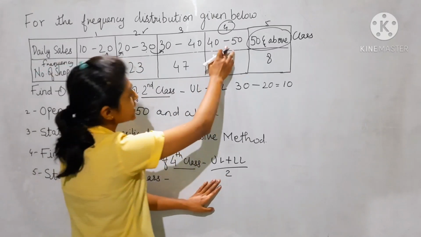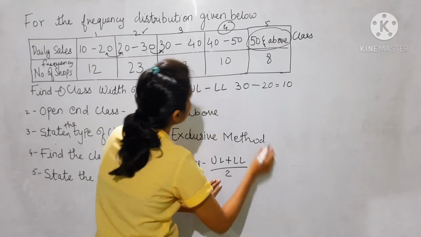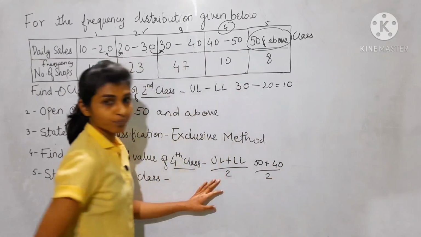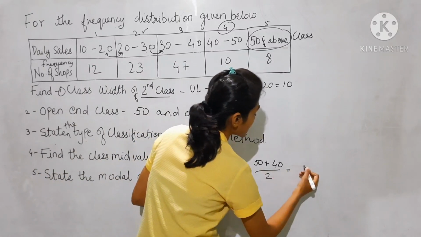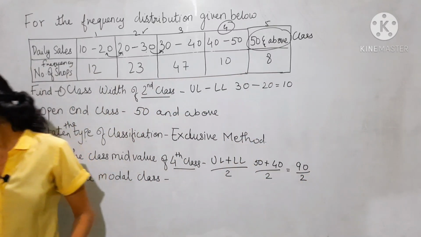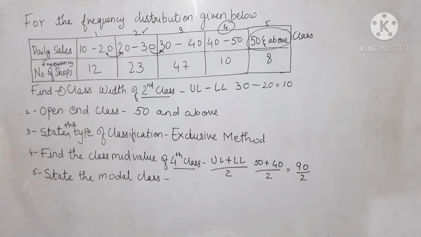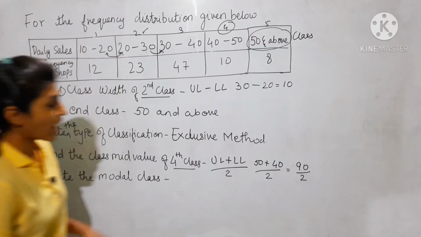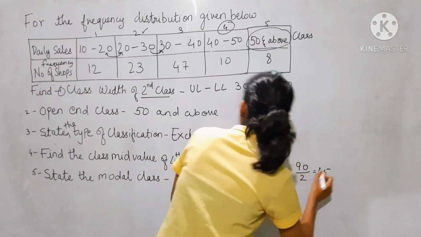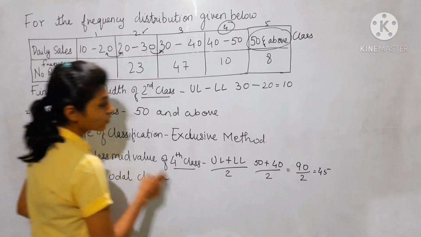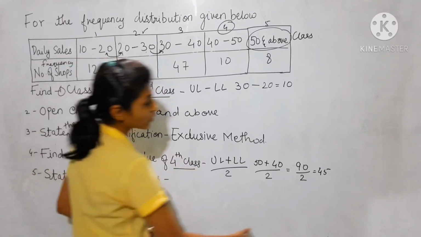The fourth class upper limit is 50 plus the lower limit 40, so 90 divided by 2. The answer is 45. So 45 is the mid value of the fourth class.